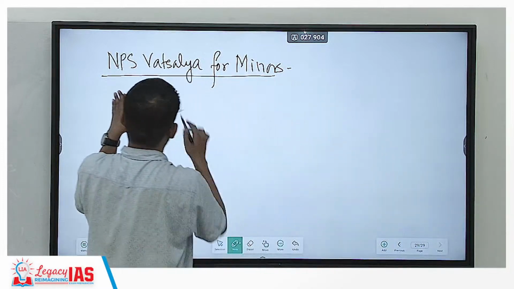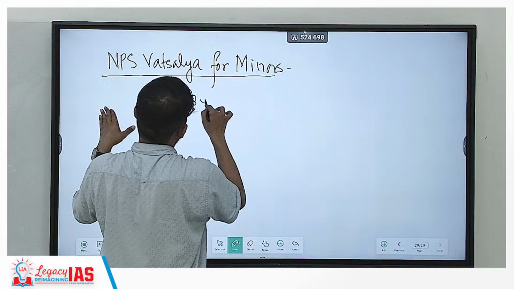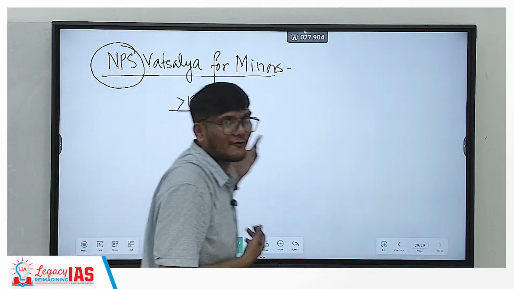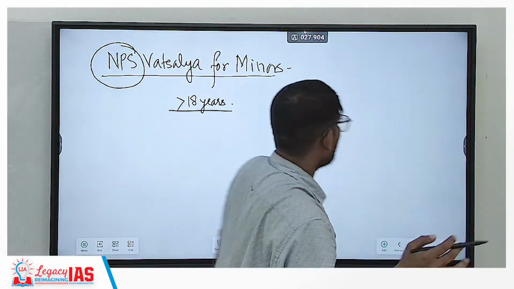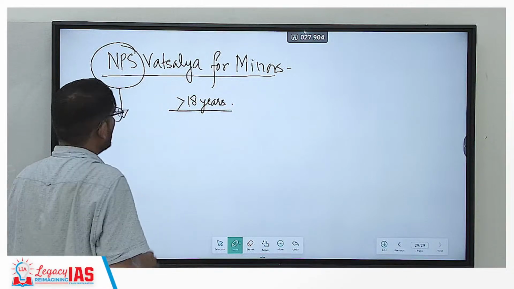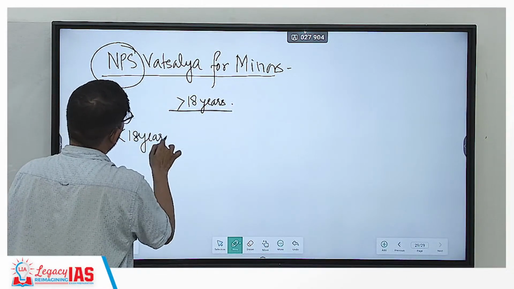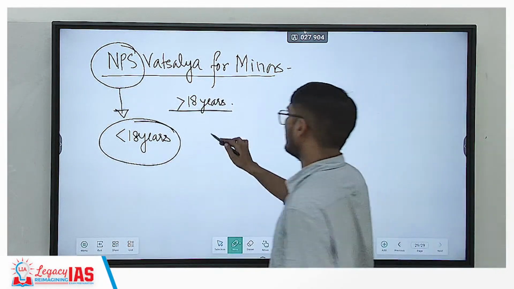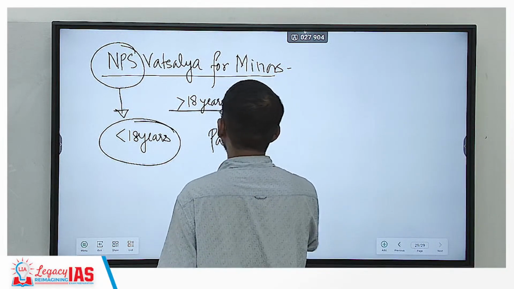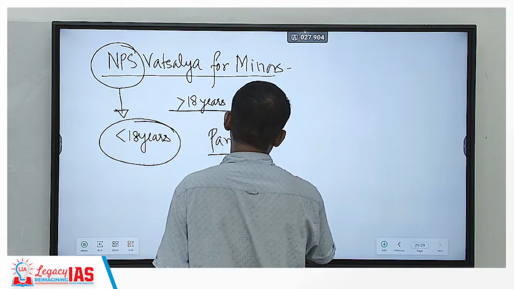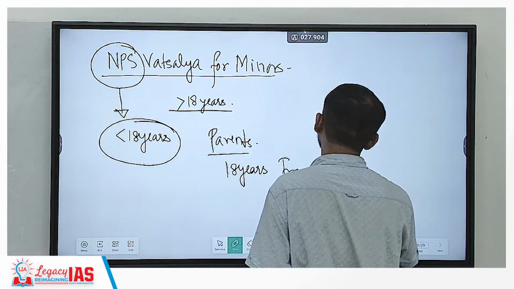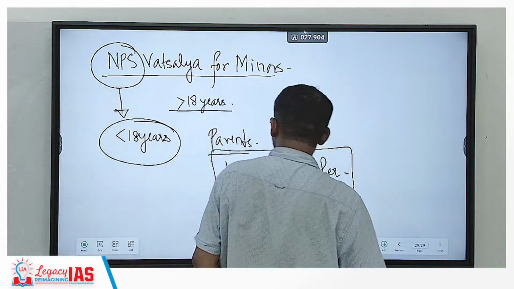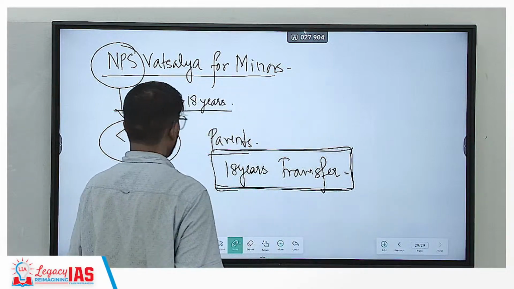Now, this National Pension Scheme was only applicable for people over 18 years of age. Now, the government has come up with, you won't believe, or you will believe because it's a fact and I'm stating it, a National Pension Scheme for minors. So even if you are less than 18 years, you can still put money in your National Pension Scheme account. Who will put money? Your parents. The parents can put the money, and when you are 18 years old, the parents would transfer the amount to your name.